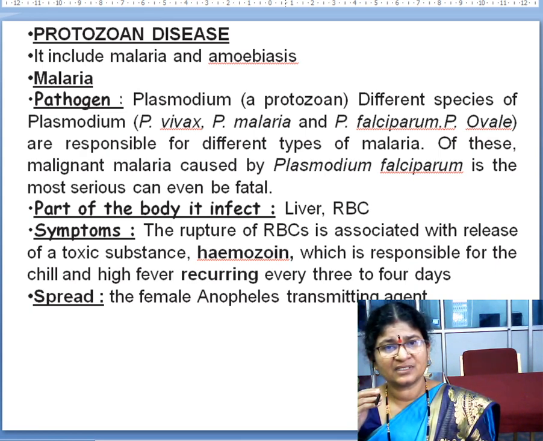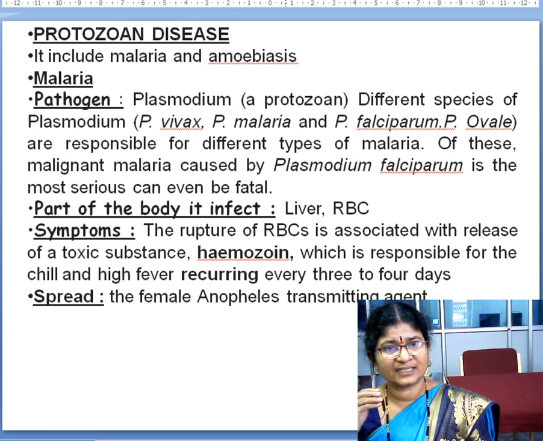Periodically the person will suffer with chill and fever, and this disease is spread through the bite of a female Anopheles mosquito. The female Anopheles mosquito acts as a vector. So this is about malaria.